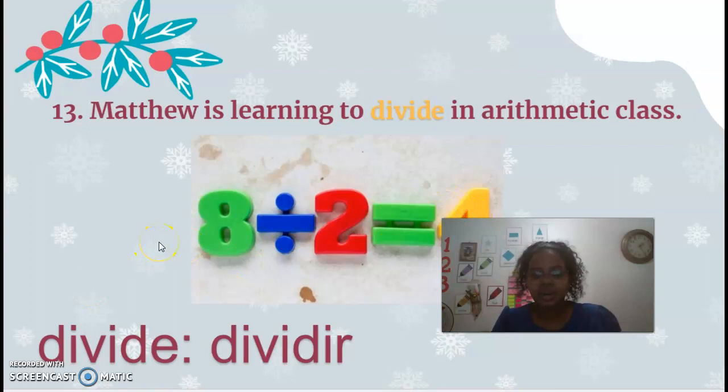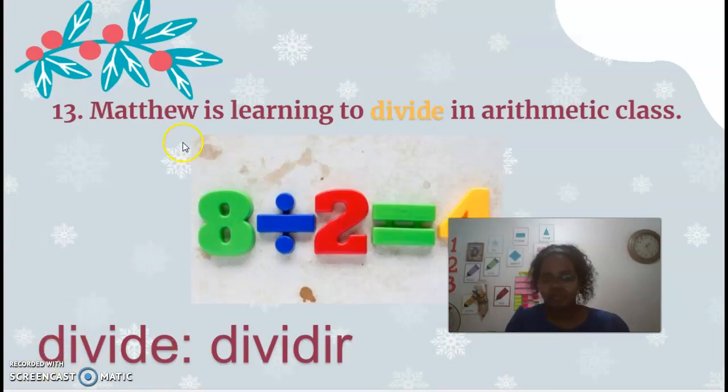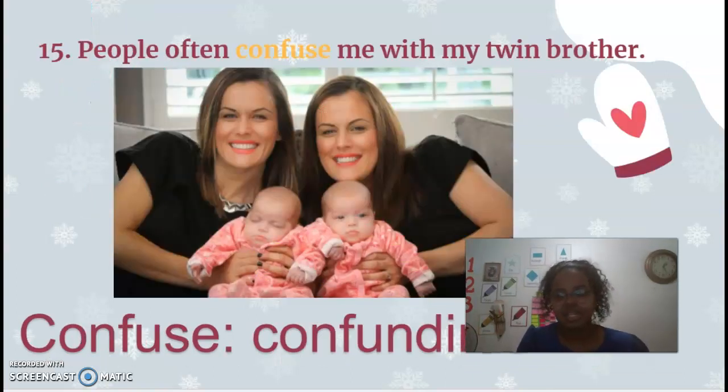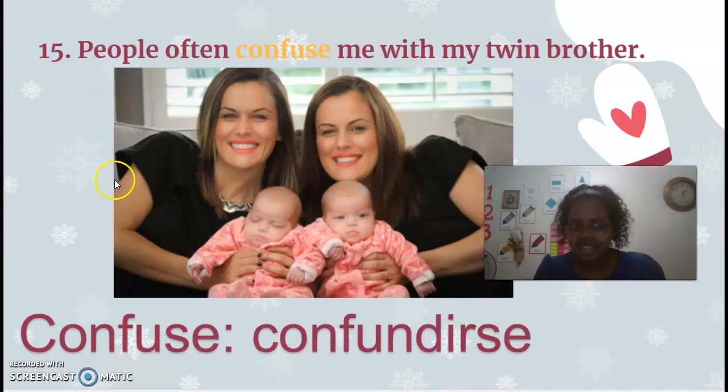The next word is the word divide. Matthew is learning to divide in arithmetic class. The word divide means dividir. So, copy the sentence, copy the word. Our next word in our next sentence is confuse. Confuse. People often confuse me with my twin brother, like in the picture that I have here. It's something to confuse. Confundirse. Confundir.